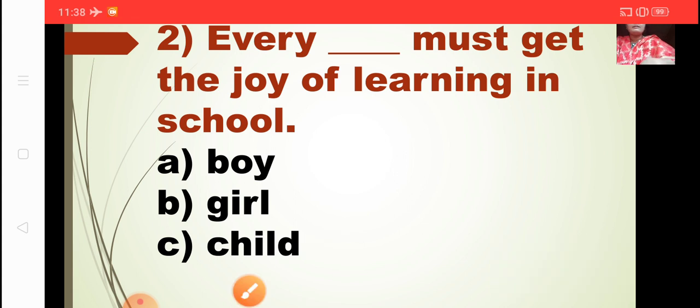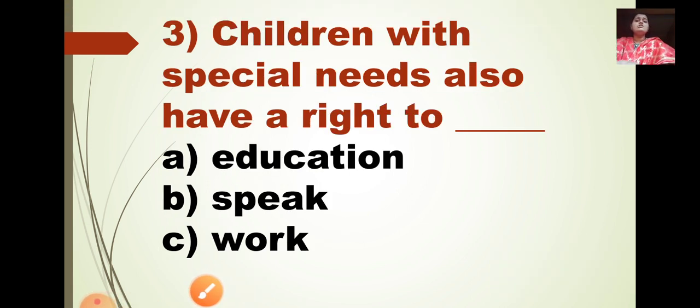Now look at the third one. Children with special needs also have a right to dash. Now who are the children with special needs? Those children who cannot see, or those who cannot hear, or those who cannot walk properly. The children who are born with physical handicaps, or they are handicapped because of some reason, means some accident in their life.